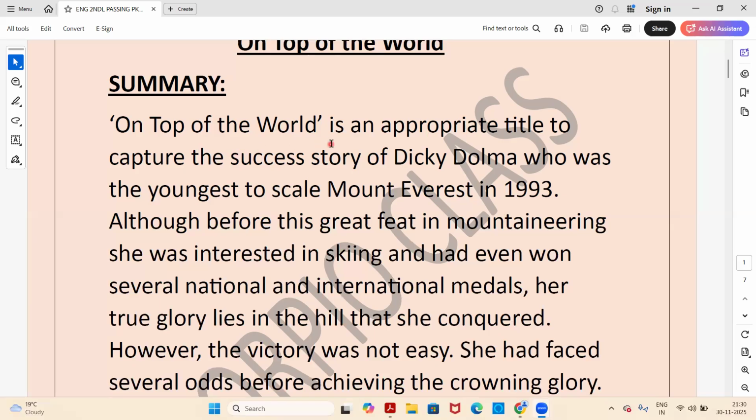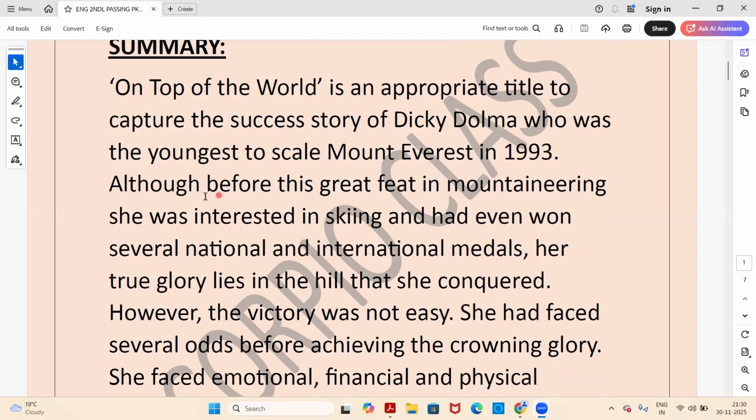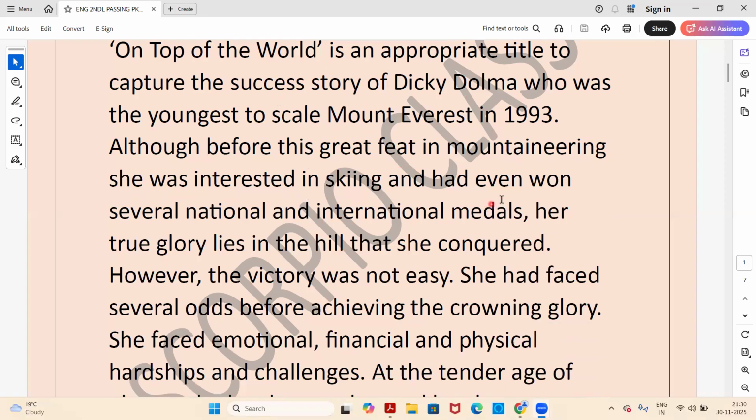On Top of the World is an appropriate title to capture the success story of Dicky Dolma, who was the youngest to scale Mount Everest in 1993. Although before this great feat in mountaineering, she was interested in skiing and had even won several national and international medals, her true glory lies in the hill that she conquered.